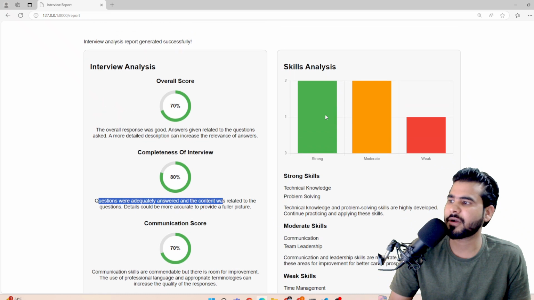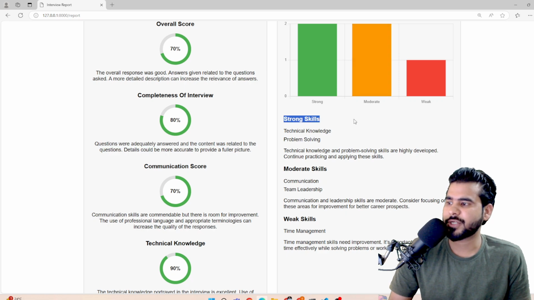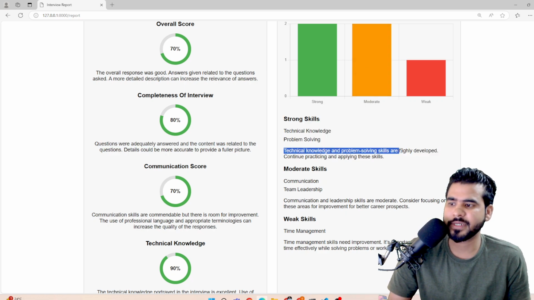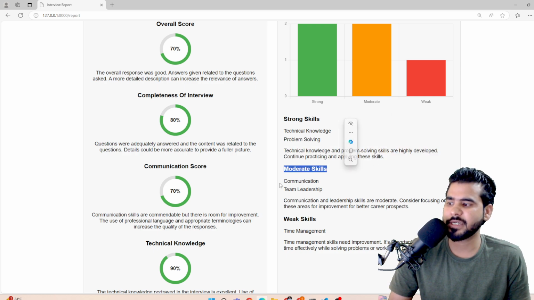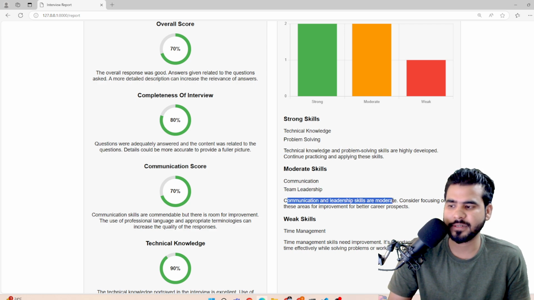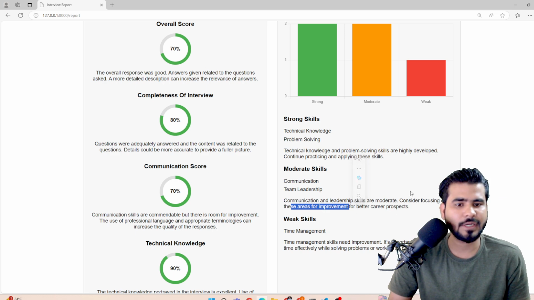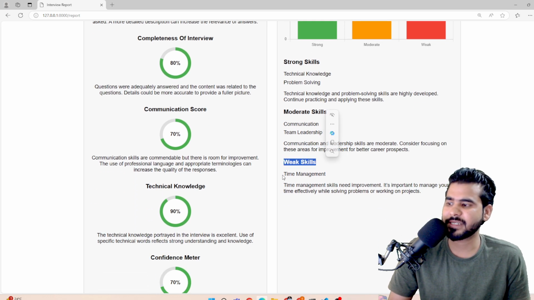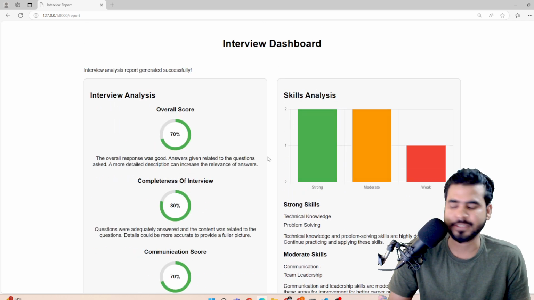Here we have the complete skills analysis, showing the number of strong, moderate and weak skills. Strong skills are technical knowledge and problem solving: these skills are highly developed, so continue practicing and applying them. Moderate skills are communication and leadership. Consider focusing on this area for improvement for a better career perspective. Weak skill is time management. These are the complete feedback and analysis that we are getting.